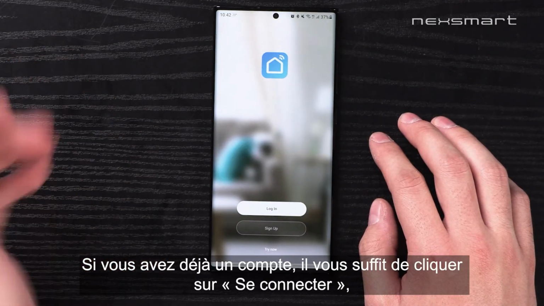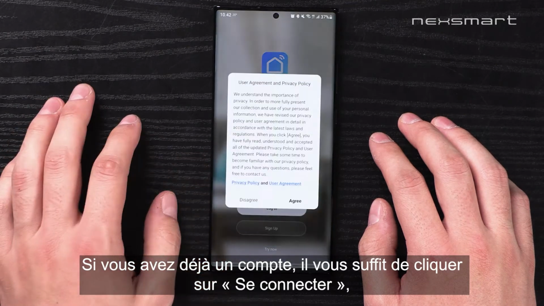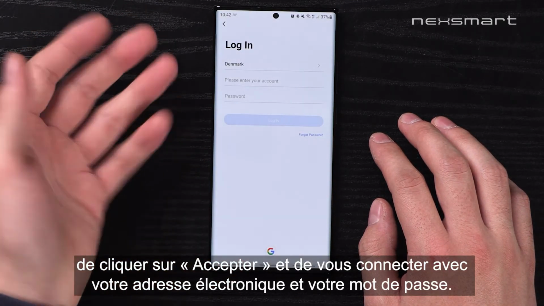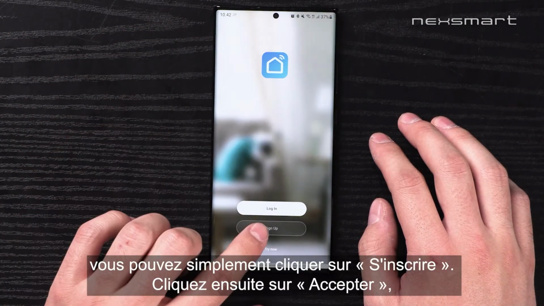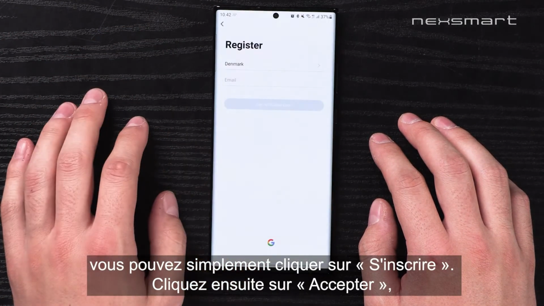And here, if you already have an account, you simply click Login, click Agree, and log in with your mail and with the password. If you don't already have an account, you simply click on the Sign Up, click Agree.